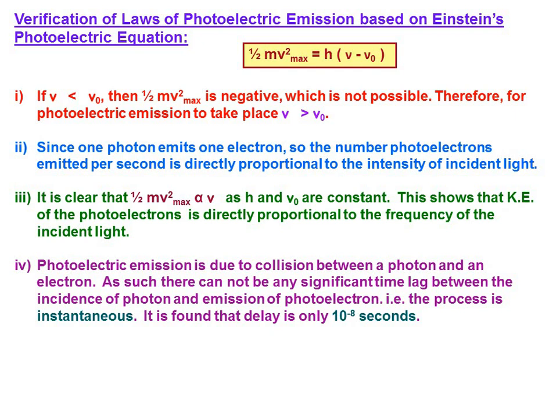Now let's look at the first one. If nu is less than nu naught, then half m V max square is negative, which is not possible. Therefore, for photoelectric emission to take place, nu should be greater than nu naught. Remember, again I am telling you, this is based on the quantum picture alone, and based on that Einstein gave the equation, and now we are going to verify it.